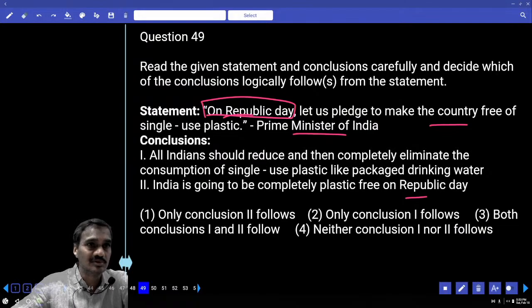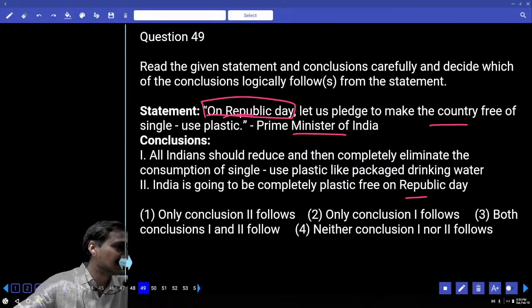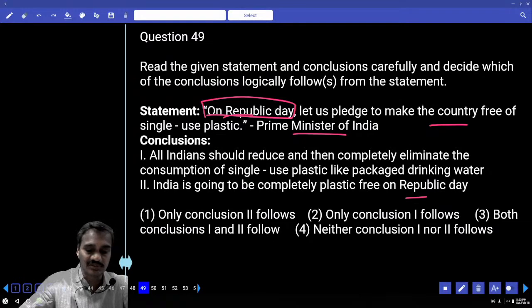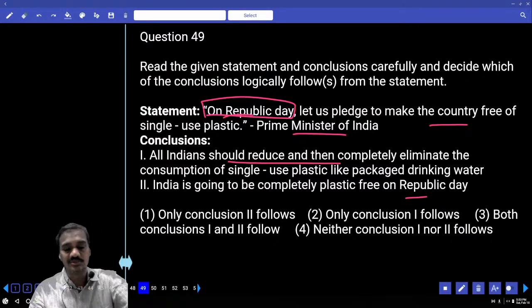Further, what happens now? India will be completely free from single-use plastic, or people will follow this one. And so what is the conclusion that can be drawn? People will follow. Or the Prime Minister wants to make this country entirely, completely free of single-use plastic. Hence, out of which what is your answer here? All Indians should reduce and then completely eliminate the consumption of single-use plastic like packaged drinking water.